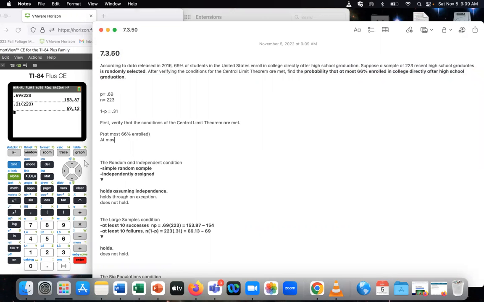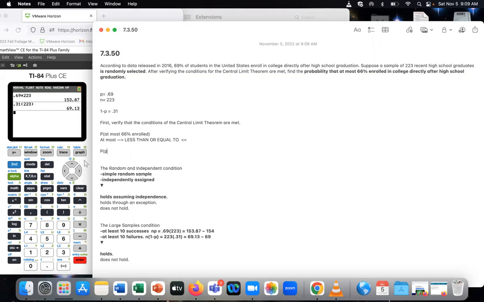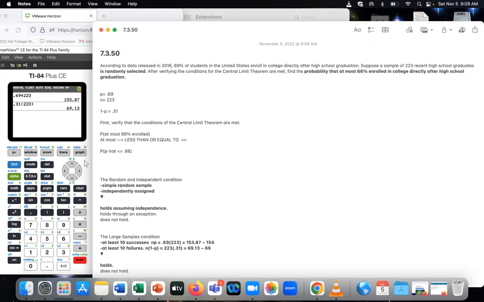So at most is always going to equal less than, well, let's not do equal. For that, you want to select 0.66. You want to say it's less than or equal to. So at most always indicates less than or equal to. You cannot be any greater than that value. So we would translate that as our p hat value is going to be less than or equal to the given number. And that's going to be really important because of what we're going to be doing.